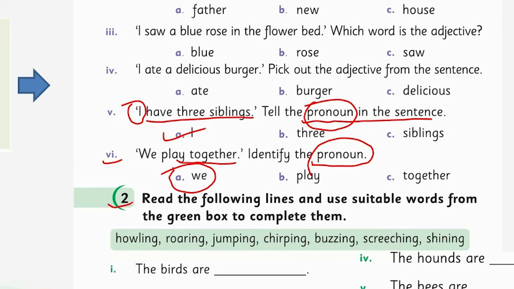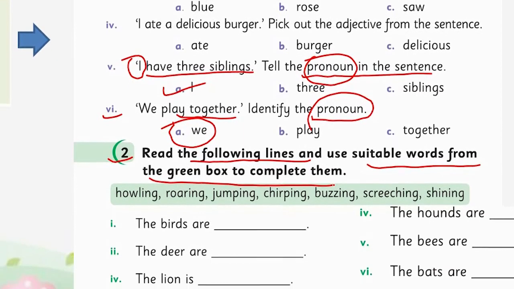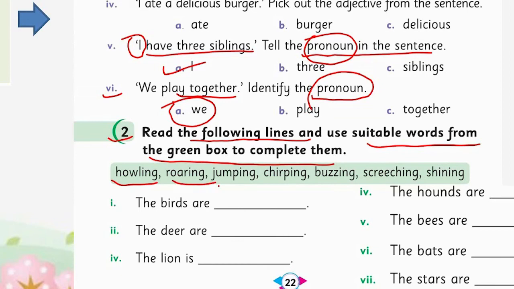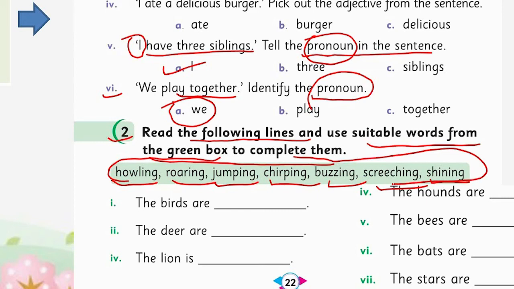The second question: read the following lines and use suitable words from the green box to complete them. We have the words howling, roaring, jumping, chirping, buzzing, screeching, shining. These are all action words which describe any action or movement. So you have to choose the right action for each animal here. We have the animal's name too. The first one, the birds are what? What do the birds do? Yes, the birds chirp. It's chirping.